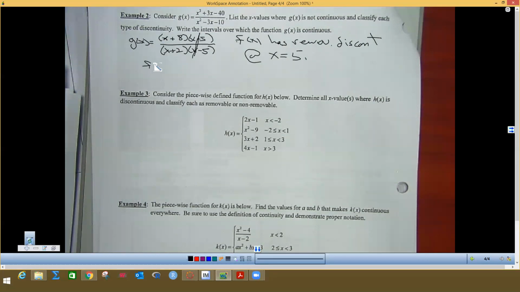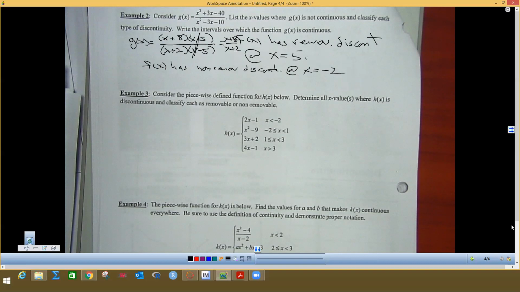And then we would say f of x has non-removable discontinuity at x equals -2, because we can't get rid of that x plus 2 there. -2 makes this 0. See, the other is removable because we reduce those out. That leaves us the fraction x plus 8 over x plus 2. We could not get rid of the x plus 2. We remove this, but there's still a hole there. And that's basically the end of that problem.